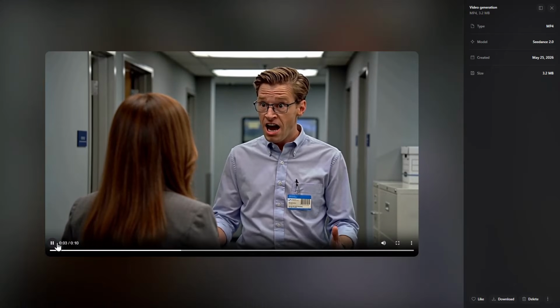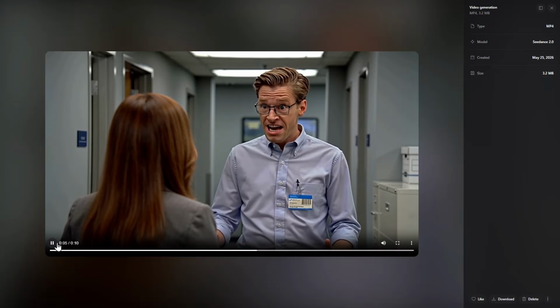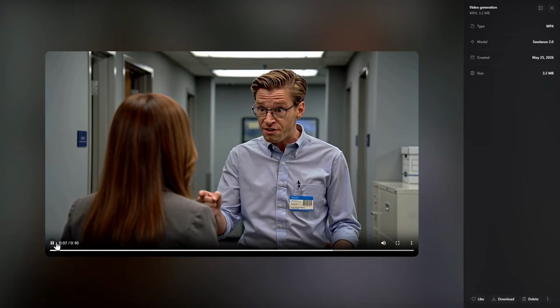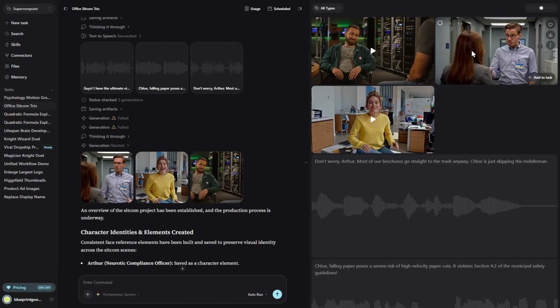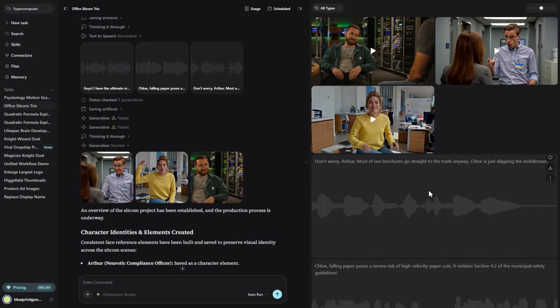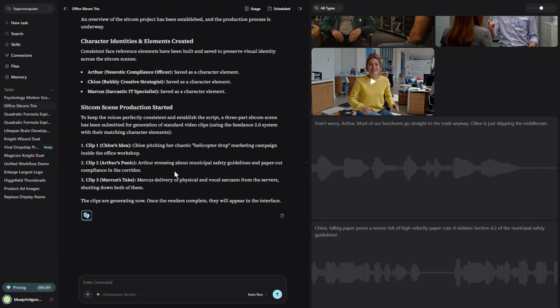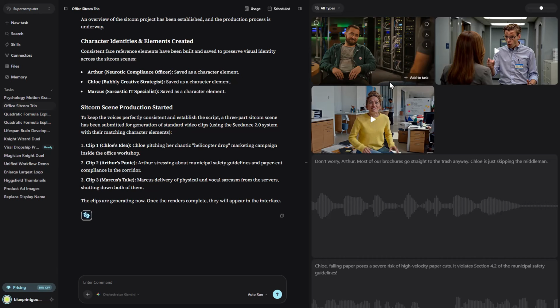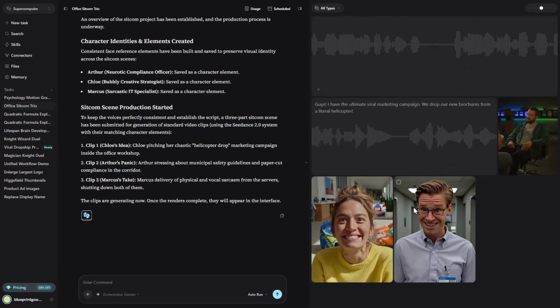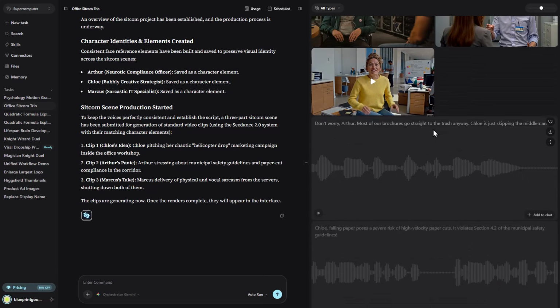Okay, so the joke itself wasn't hilarious, but the real takeaway here is how well the agent maintains character consistency. After generating the visual video, it maps out the dialogue. From there, I can just use the voice change feature on Higgsfield to seamlessly match the correct voice preset to the character on screen. It ensures that the voices remain perfectly consistent throughout the series, and having that integrated backstory really brings it to life.